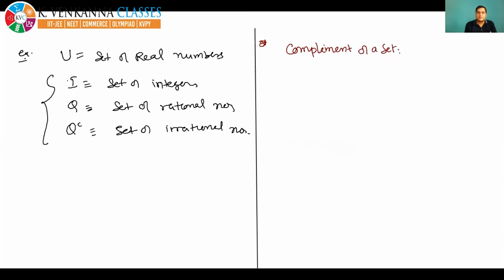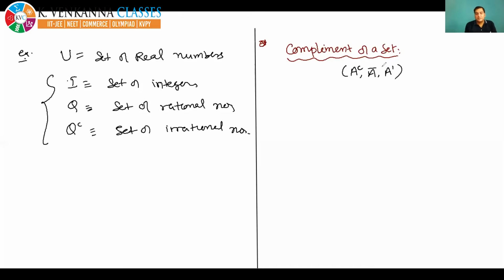This is the last definition. Okay, complement of a set. Now what is the complement of a set? It is represented by A complement, or A bar, or A dash. In any way you can represent the complement of the set.